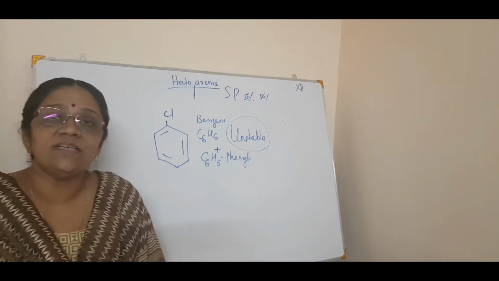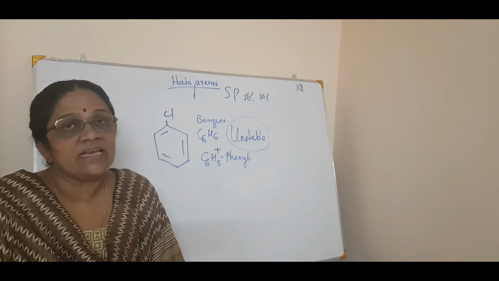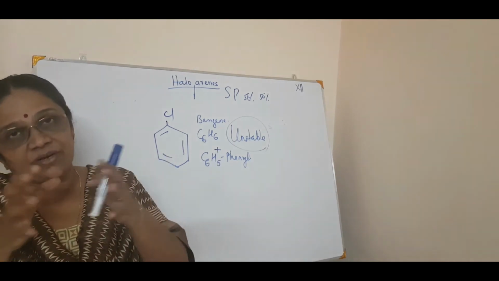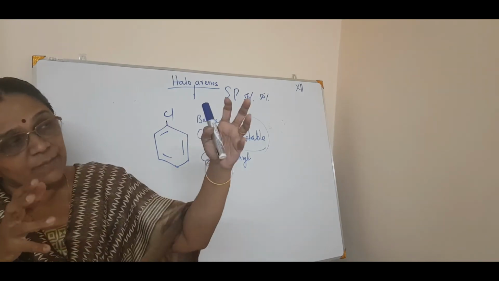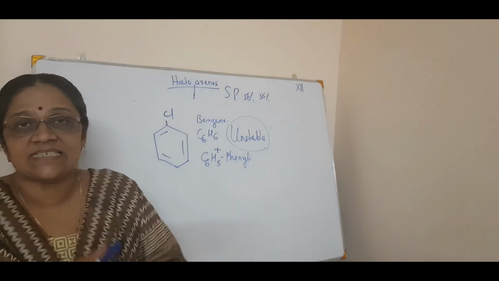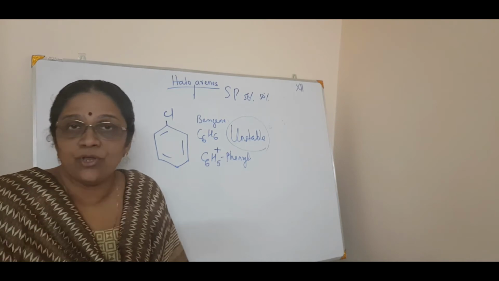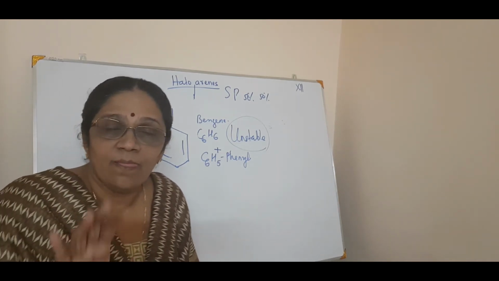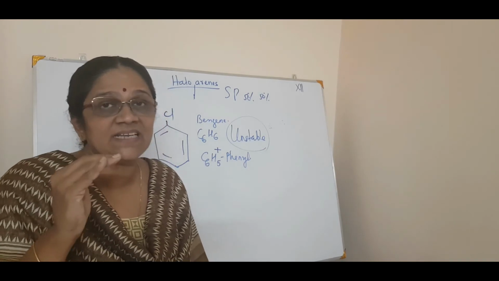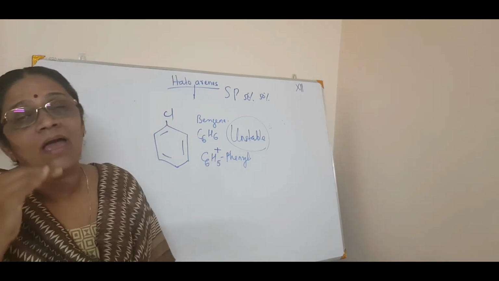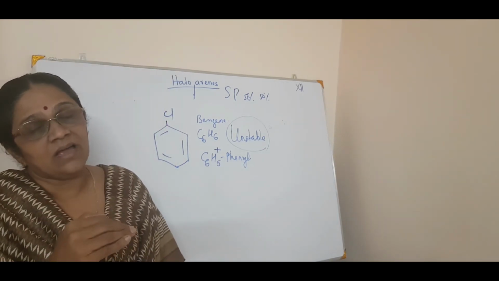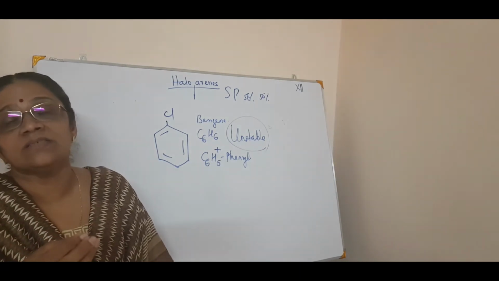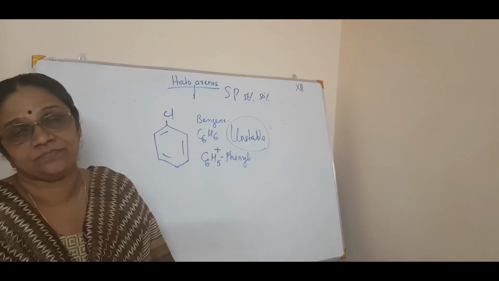Now the third point is the instability of the phenyl cation. That is a simple point. And the fourth is a greater repulsion between the coming nucleophile and the benzene itself. Benzene is a rich nucleophile itself because of the 6 electron pair. So these are the 4 reasons why haloarenes are less reactive in nucleophilic substitution.